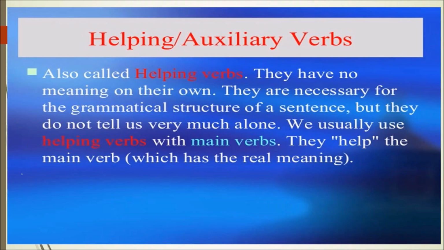Auxiliary verbs are also called helping verbs. They have no meaning on their own. They are necessary for the grammatical structure of a sentence, but they do not tell us very much alone. We usually use helping verbs with main verbs. They help the main verb which has the real meaning.